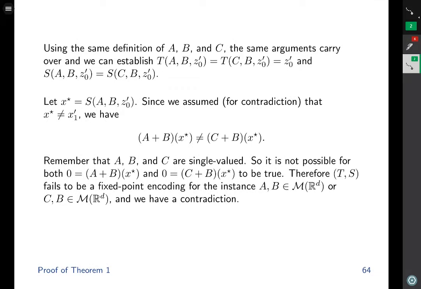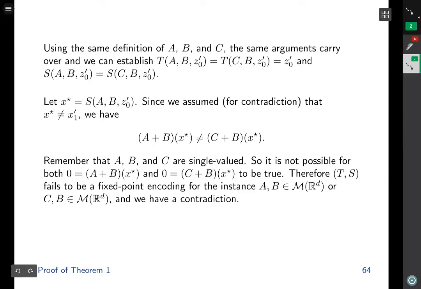Using the same definition of operators A, B, and C, the same arguments carry over, and we can establish that changing the operator A to operator C does not affect the evaluation of T and S. So Z0 is still a fixed point, and the output of the solution mapping S should still be a solution. Let's write x star for the output of the solution mapping S.